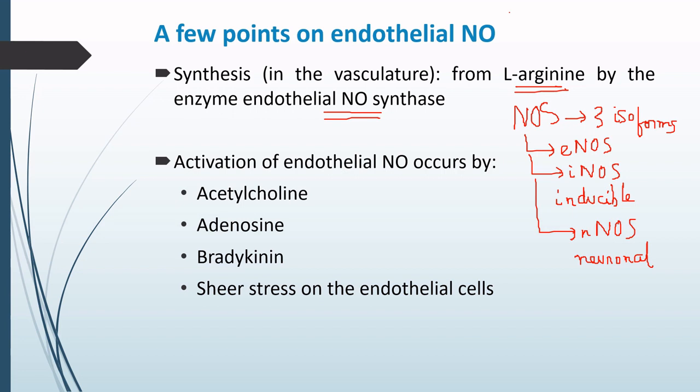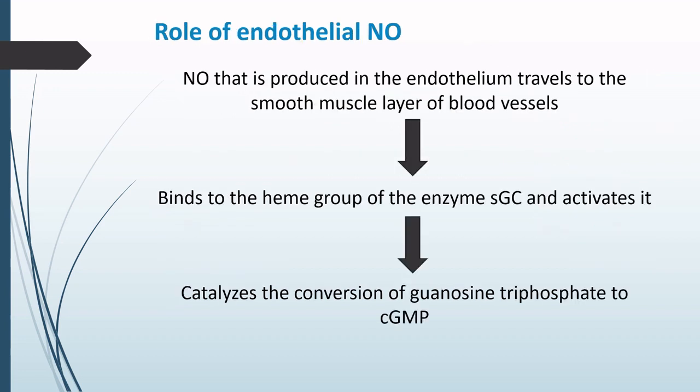Now this endothelial nitric oxide can also be activated by acetylcholine, adenosine, bradykinin and by the shear stress on the endothelial walls. What is the role of this endothelial nitric oxide that has been synthesized?